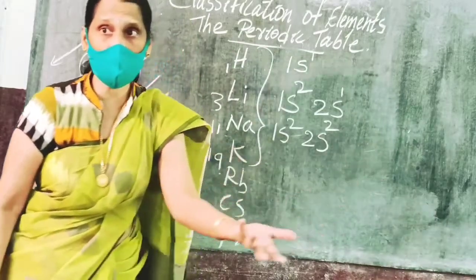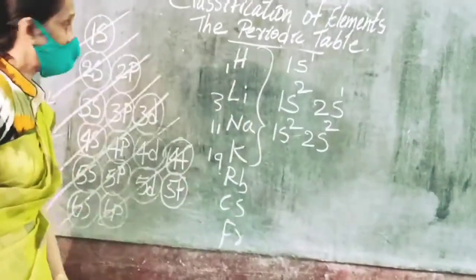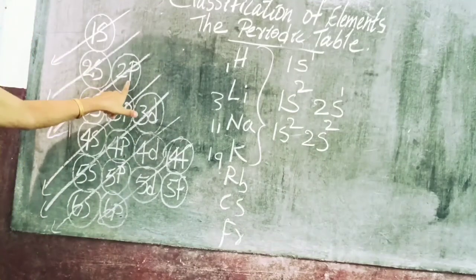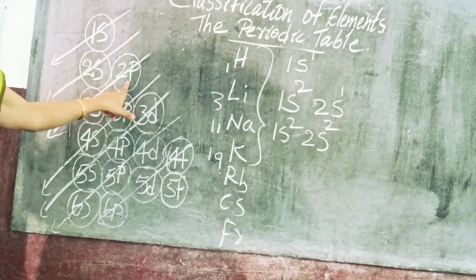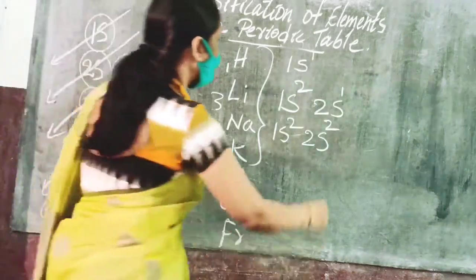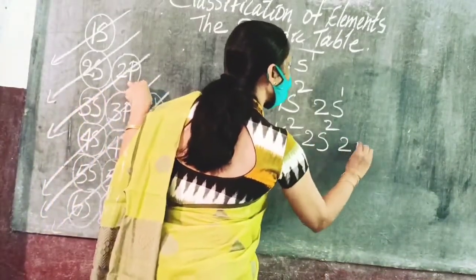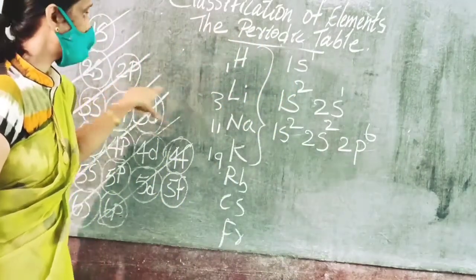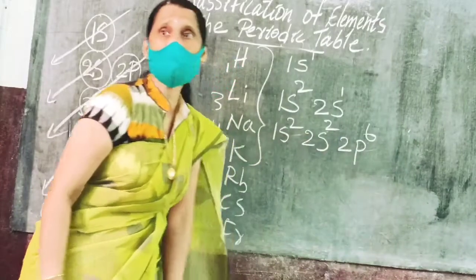After 2s2, where will it go? 2p. You can remember this Moeller diagram. 2p maximum capacity is 6 electrons, so 2p6. 2 plus 2 is 4, plus 6 is 10.